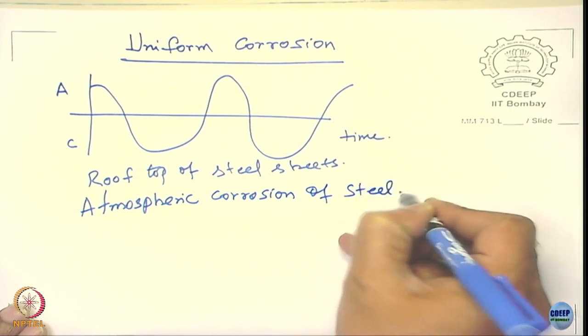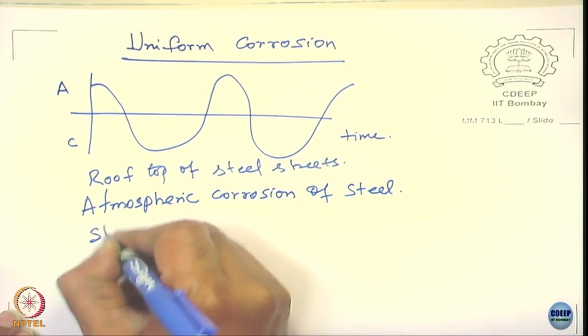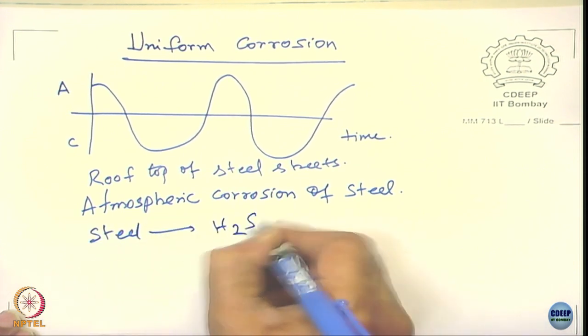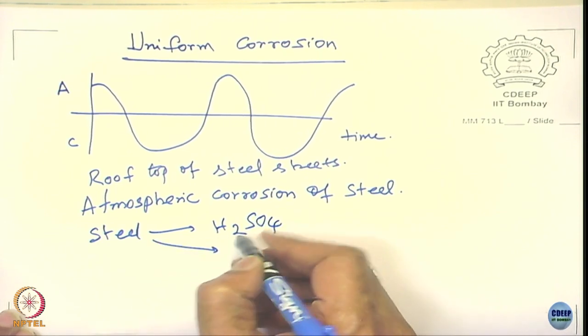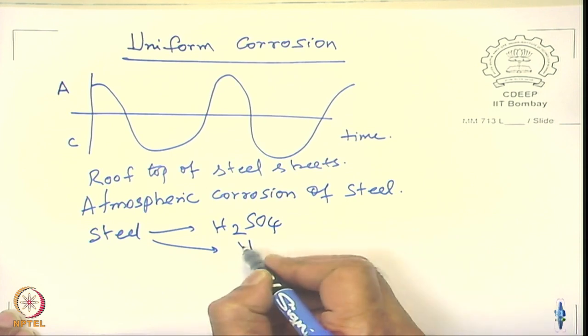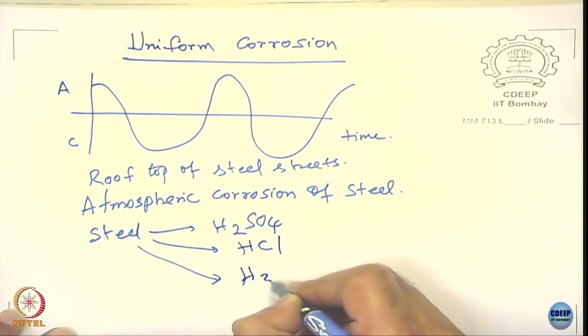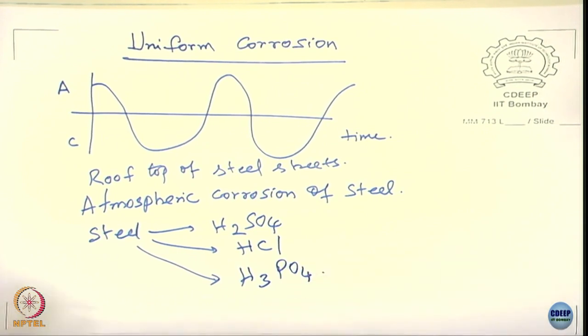It could be steel in sulfuric acid, steel in hydrochloric acid, steel in phosphoric acid, and even in water, they generally undergo uniform corrosion.